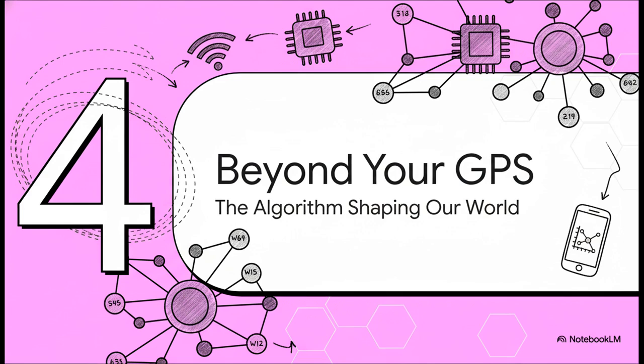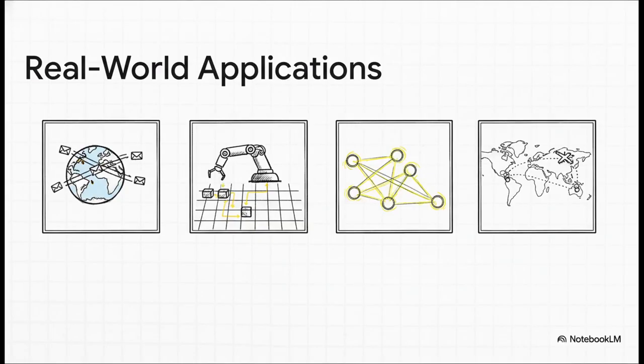And because of that, this simple idea has become a bedrock of modern tech, humming away silently in the background of our lives. I mean, every time a little packet of data zips across the internet, routing protocols are using this logic to find the most efficient path. When a robot is trying to navigate a chaotic warehouse, or an AI character is figuring out how to move in a video game, it's often a version of Dijkstra's algorithm doing the hard work. It's even used to find the best series of connecting flights to get you across the world.